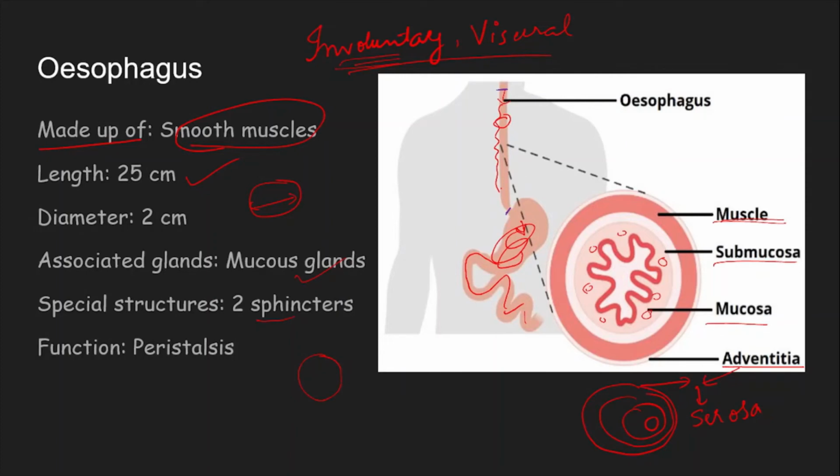What is the role of these sphincters? They control the entry and exit of the bolus. Once you swallow, they undergo contraction and they close. It is like how a rubber band works. A rubber band which is completely tight, you need to stretch it in order to open it up, right?